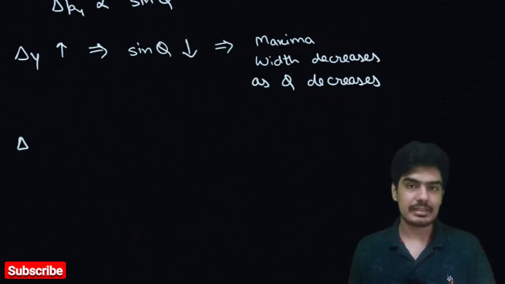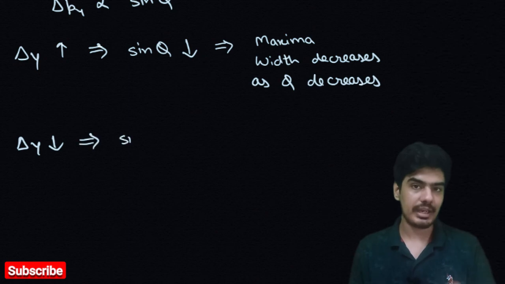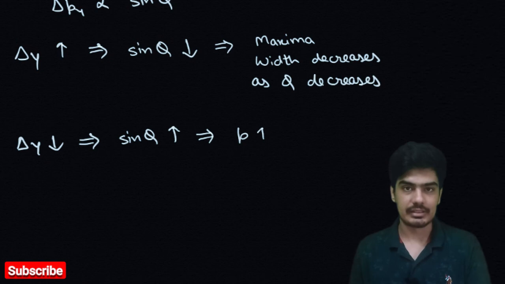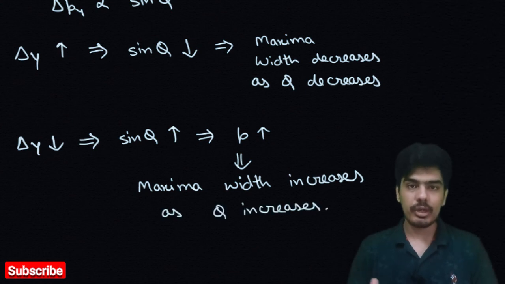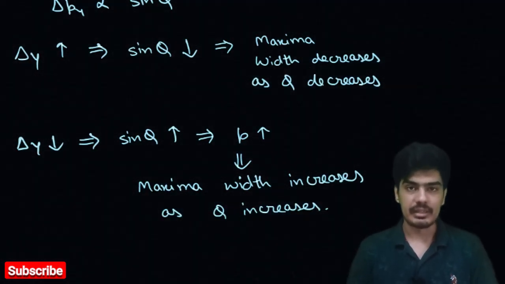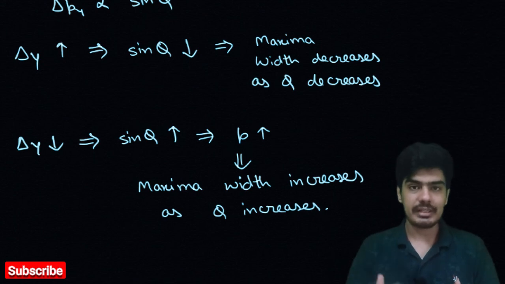And similarly, when the slit width decreases, the value of sine theta increases. That means the width of the central maxima increases. This is weird, right? When we decrease the slit width, the width of the central maxima increases. Now I hope that you are correlating this with the uncertainty principle. When we make one thing more certain, then the other thing becomes more uncertain. This is like the measurement, that when we measure a particle's position, then its momentum becomes uncertain. So this is all about the uncertainty principle, how it affects quantum mechanics and makes it weird.